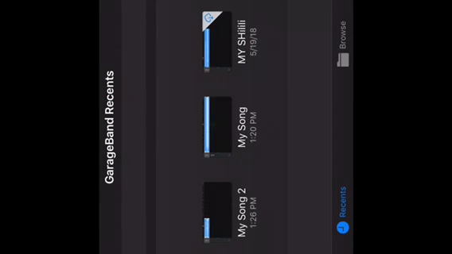Then you want to press songs and just select the song, whatever your favorite song is. I'm just going to pick this one. So you just want to press and hold and drag as always, and you just want to select your song. After you're done selecting your song, you just want to press that there.